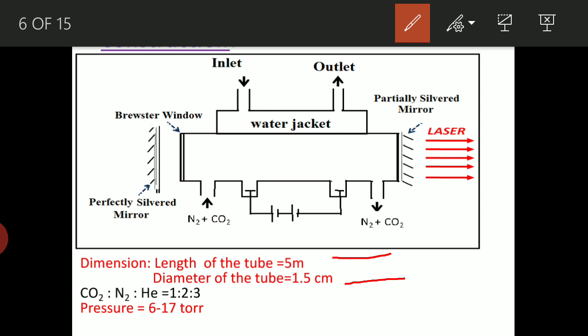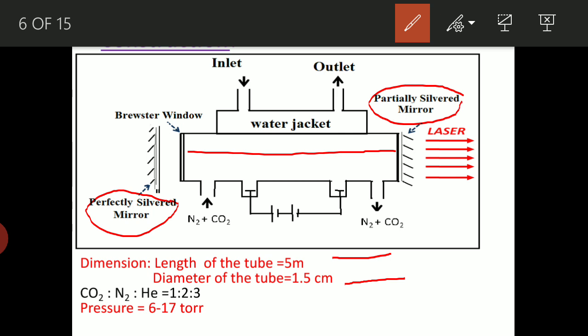Now coming to the construction, this is the tube. On either side of the tube there are a perfectly reflecting and a partially reflecting silver mirror, and along the tube there is a water jacket. This is the water jacket, where there is a provision for cold water to circulate: this is the inlet and this is the outlet for the water.